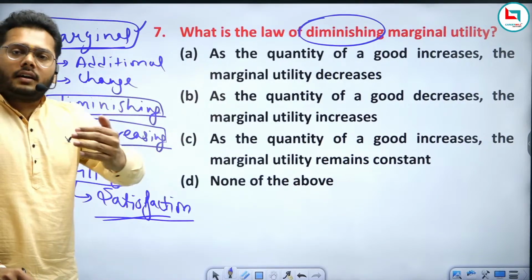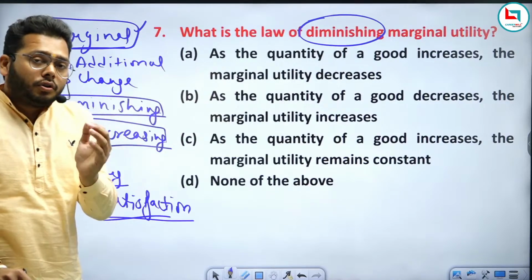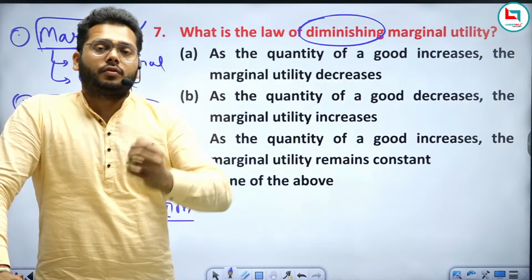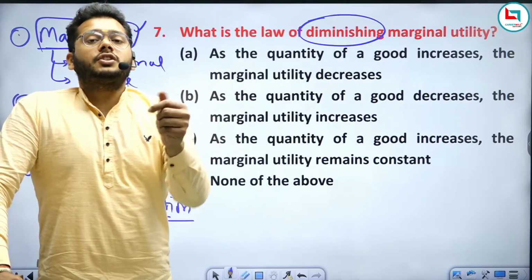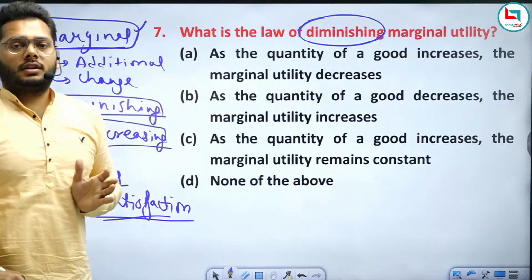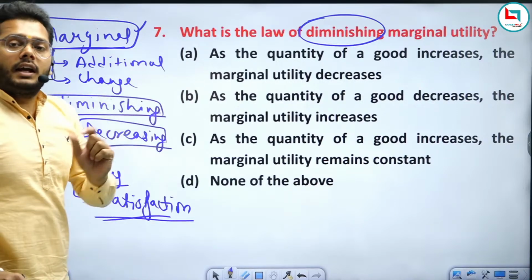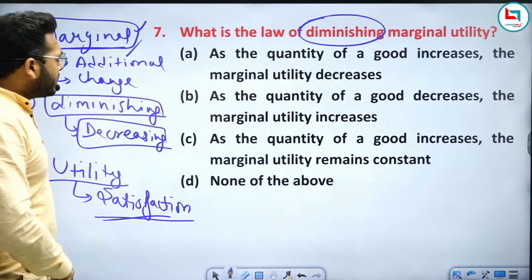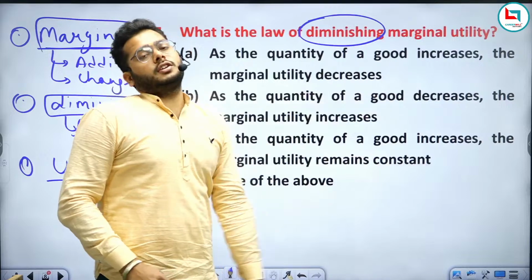Marginal cost is the additional cost incurred for the production of any units. If you want to produce an additional unit of goods, then the cost incurred for the production of these additional goods will be called marginal cost, right? If there is any change, any additional, that will be included for the marginal. Now we have to explain the concept of diminishing marginal utility.